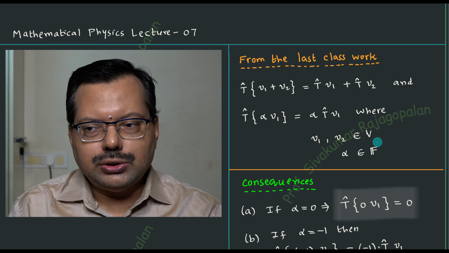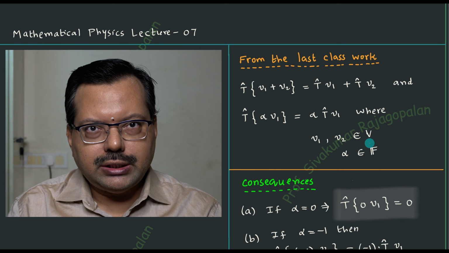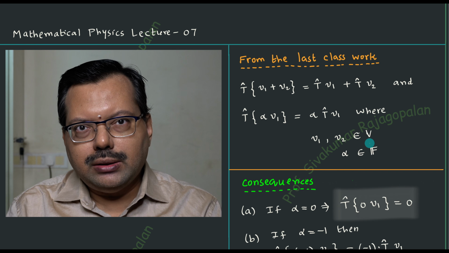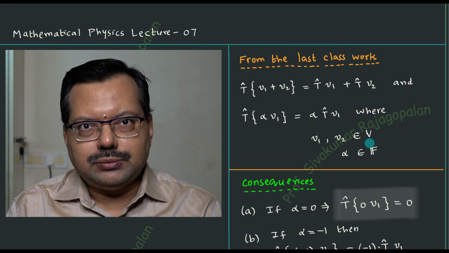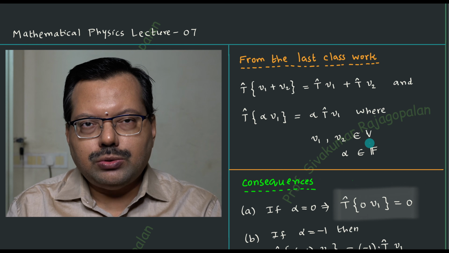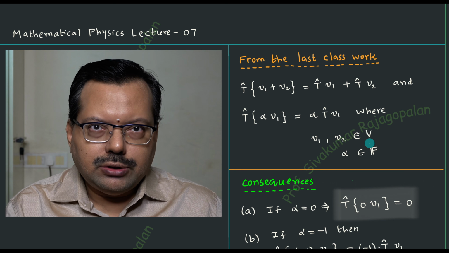v1 comma v2 belongs to capital V. So capital V is a vector space. Vector space means nothing but a set of elements, and the set of elements will satisfy a set of axioms or properties. That's all. Vector space means it's only a set of elements that will satisfy a collection of properties.